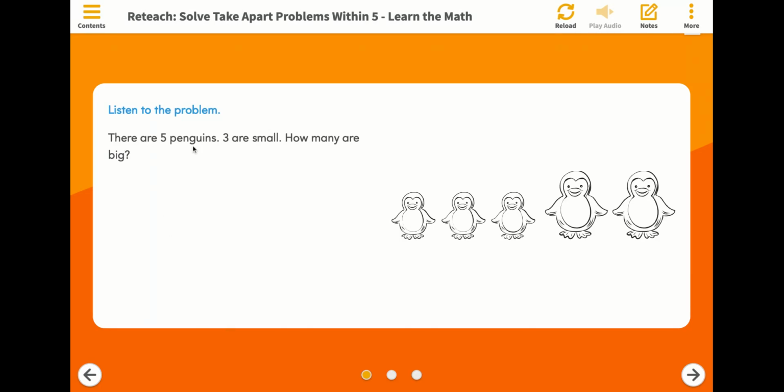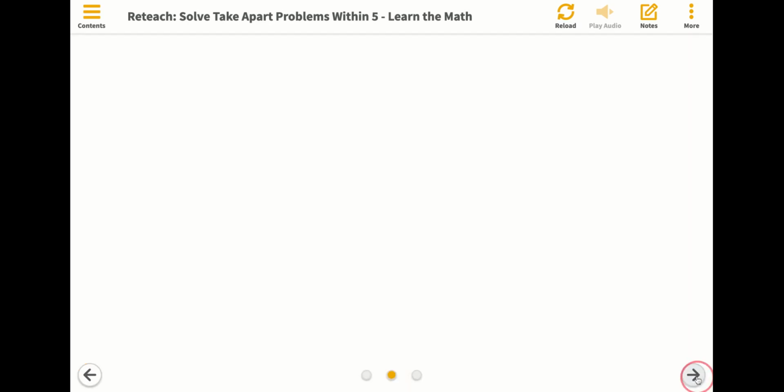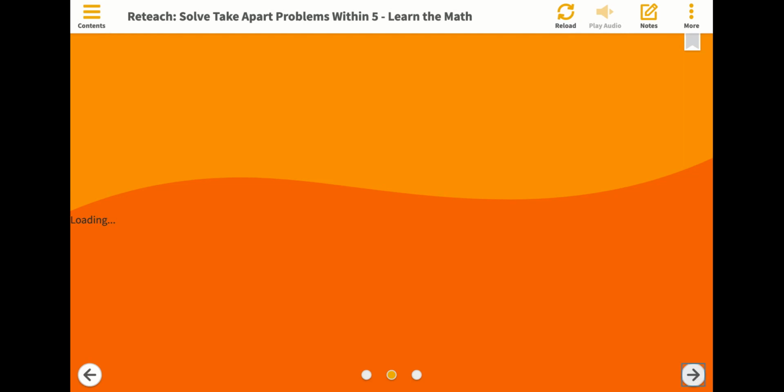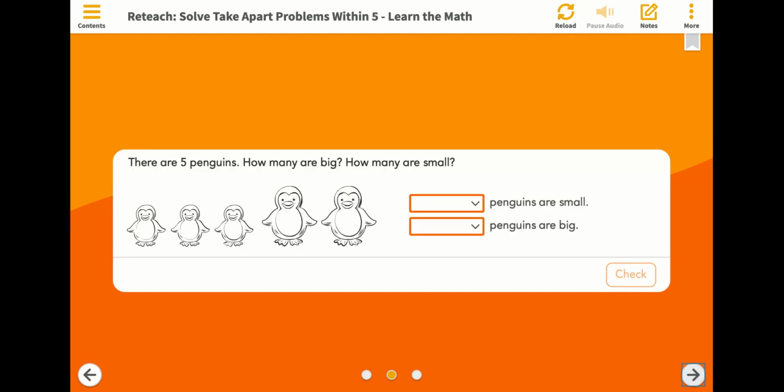There are 5 penguins. 3 are small. How many are big? Let's use subtraction to help us find how many penguins are big. There are 5 penguins. How many are big? How many are small? Let's start by counting how many penguins are small. 1, 2, 3 penguins are small. 1, 2 penguins are big.